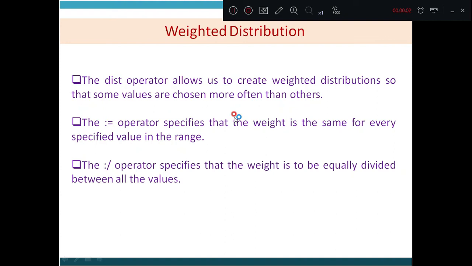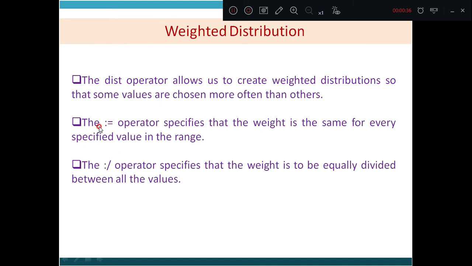Hello everyone. We will start with what is weighted distribution. There is an operator called the dist operator. It allows us to create weighted distribution so that some values are chosen more often than others. If we want some values to be chosen more often than the others, then the weights are to be given to different values. Then accordingly the random solver chooses the values.